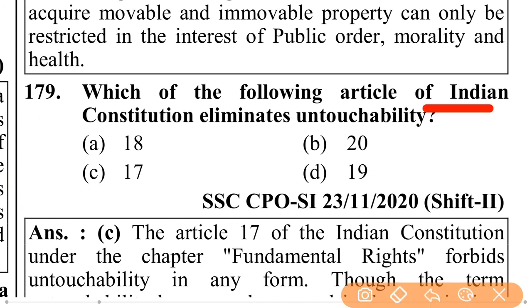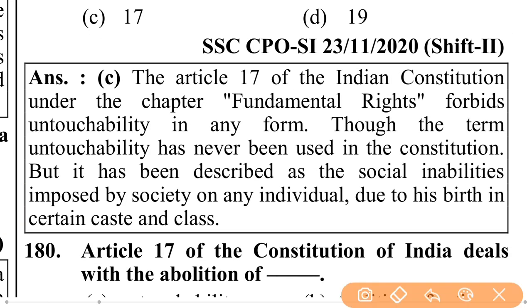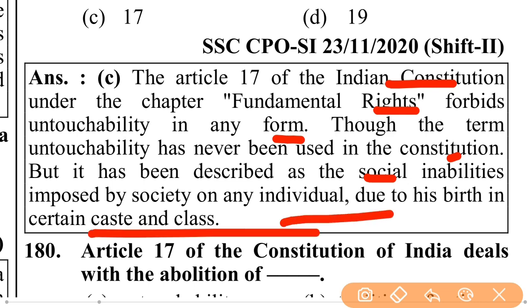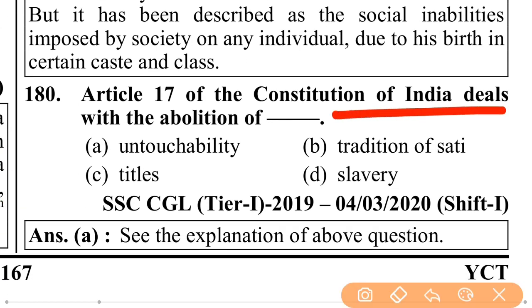Which of the following articles of the Indian Constitution eliminates untouchability? Article 17. Article 17 of the Indian Constitution under the chapter Fundamental Rights forbids untouchability in any form. Though the term untouchability has never been defined in the Constitution, it has been described as the social disabilities imposed by society on any individual due to his birth in a certain caste and class. Article 17 of the Constitution of India deals with the abolition of untouchability.